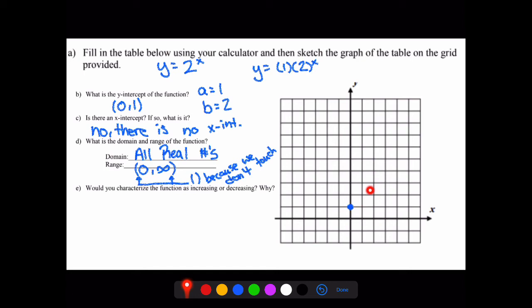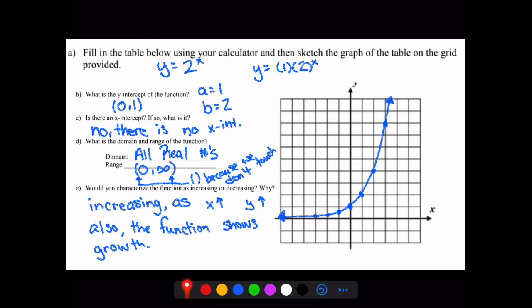Would you characterize the function as increasing or decreasing, and why? Well, as our x values increase, what's happening to our y values? Well, they're also increasing. So therefore, I would characterize this function as increasing, because as x increases, y increases. Also, because the function shows growth.